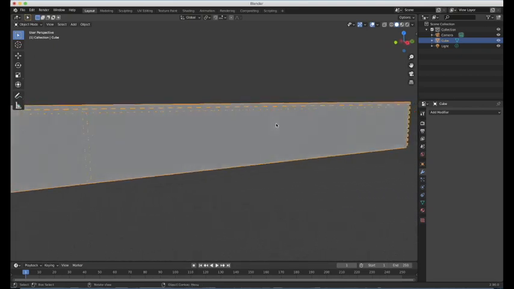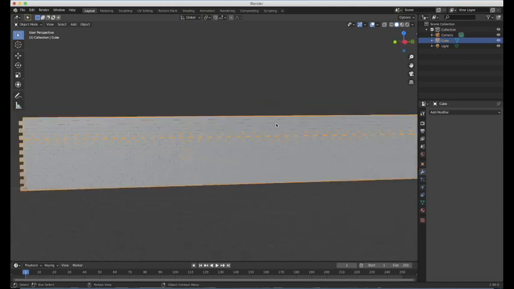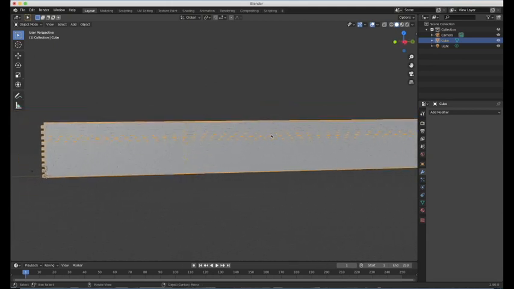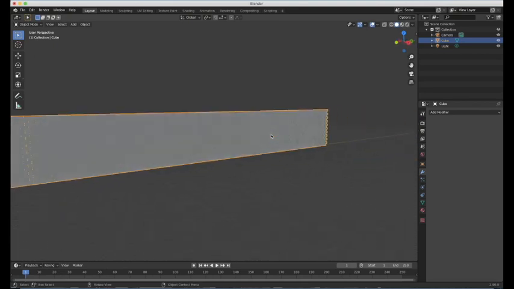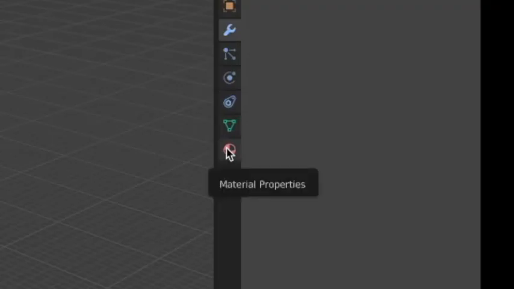Right, so we're on to stage 2 now, and this one involves a lot of problem solving. I mean, it's nothing too boring. So I'm going to introduce you now to materials. Oh, one thing I might just do is rename that wall just for now. So material properties are down here.